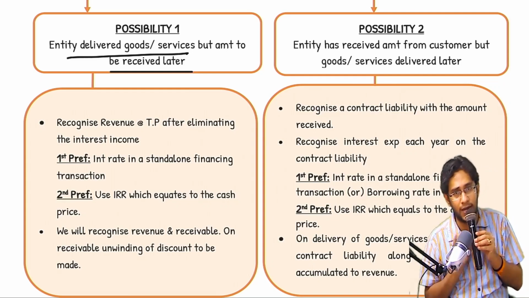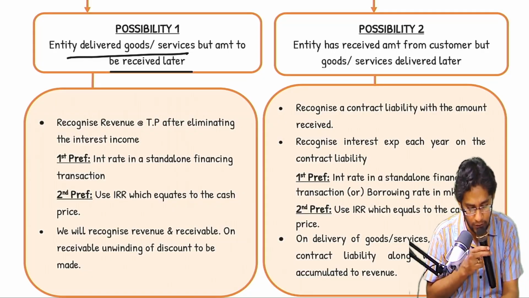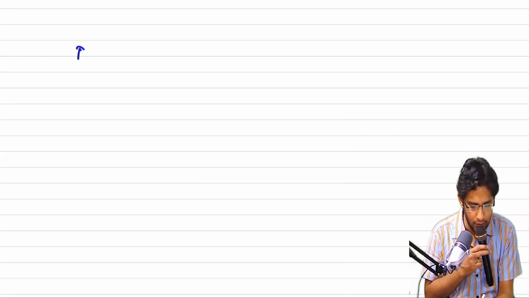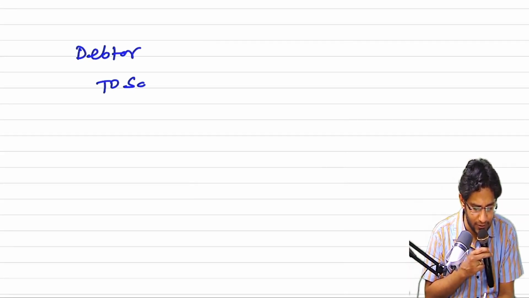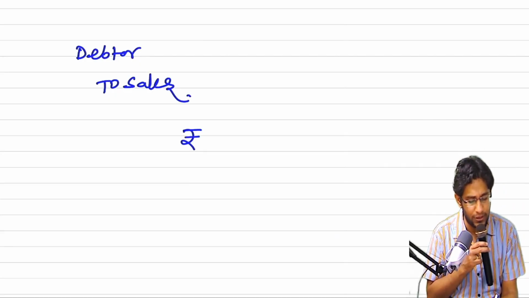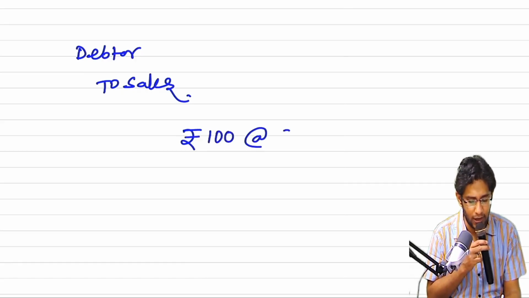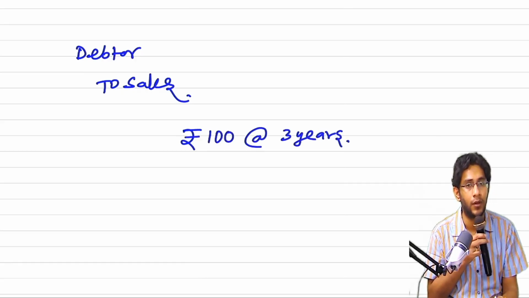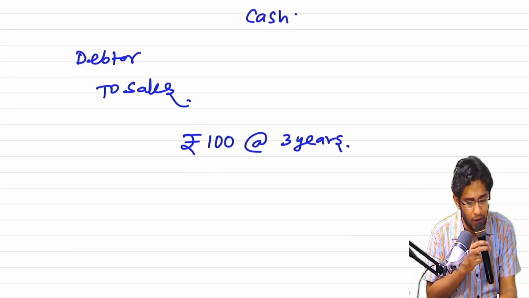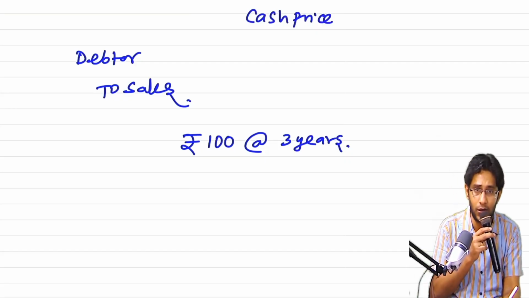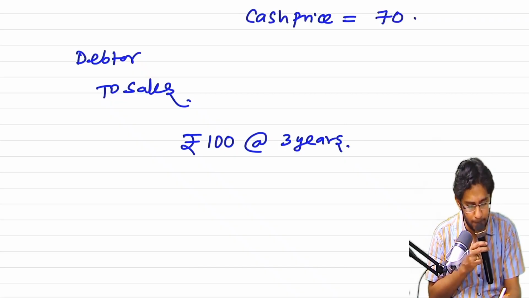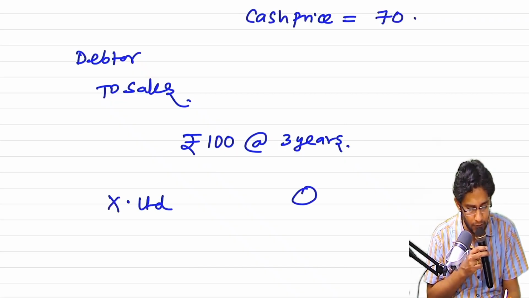Now, revenue, how to recognize? How much amount will you recognize as revenue? Now, for that, the answer is like this. Your thought process should be like this. First of all, basic clarity: sale already happened, amount did not come. Entry is this. The amount the customer is going to pay me is 100 rupees at 3 years' time. Had somebody paid me cash today only, I would have sold at some price. That is called the cash price. Let's say that cash price is 70. Now, we are X Limited. This fellow is a customer.